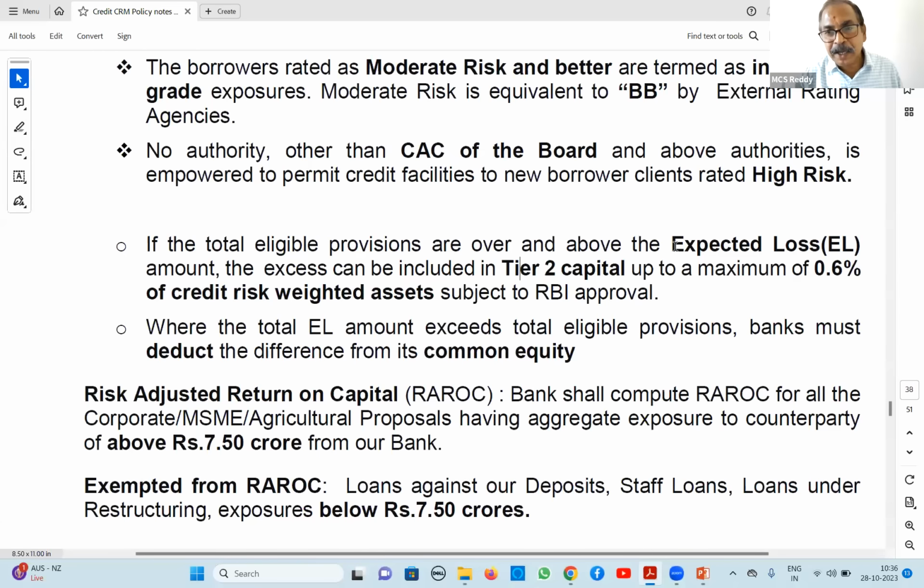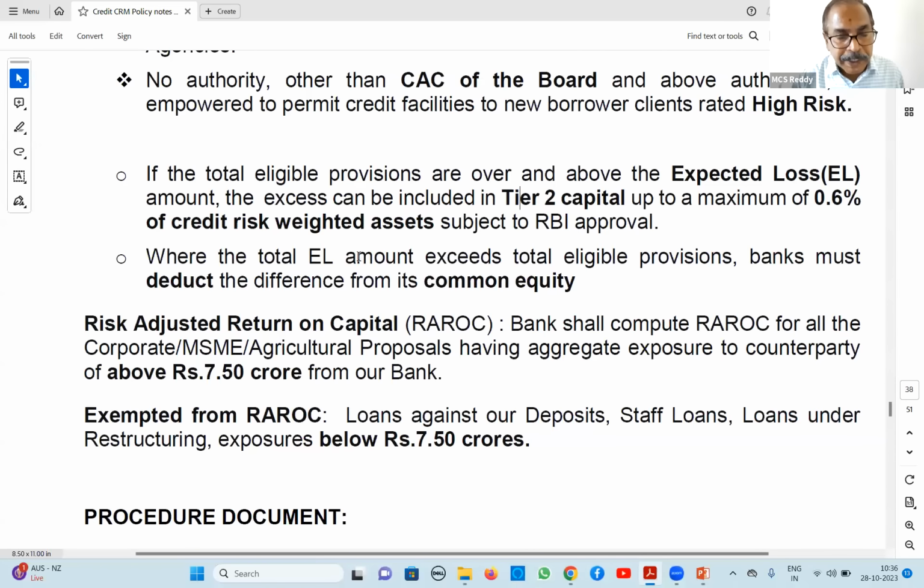That means the amount of provisions exceeding expected losses, that portion only, up to 0.6% of risk weighted assets. So what is risk weighted assets here? Our loan should be multiplied with the risk weight of the risk grade it has got. For each risk grade, risk weights are given. I will tell you that in future, when risk grades come next. Okay, next.